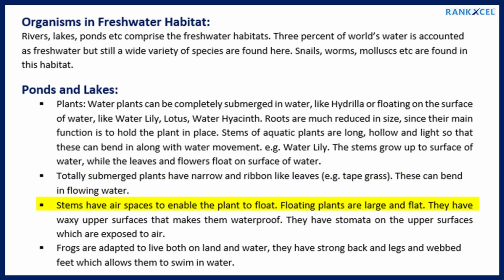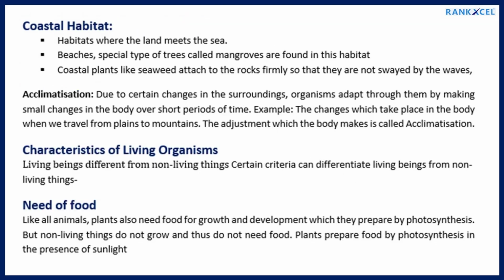Stems have air spaces to enable the plant to float. Floating plants are large and flat. They have waxy upper surfaces that make them waterproof. They have stomata on the upper surfaces which are exposed to air. Frogs are adapted to live both on land and in water. They have strong back legs and webbed feet which allow them to swim in water.